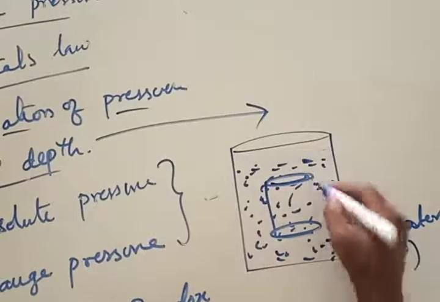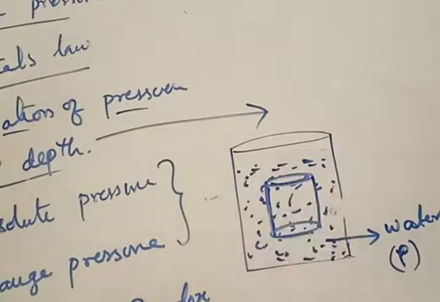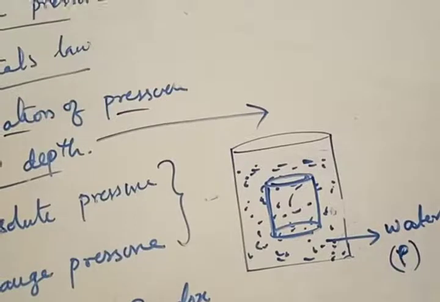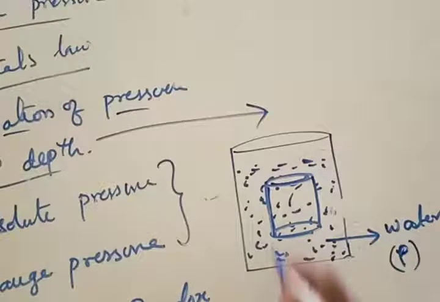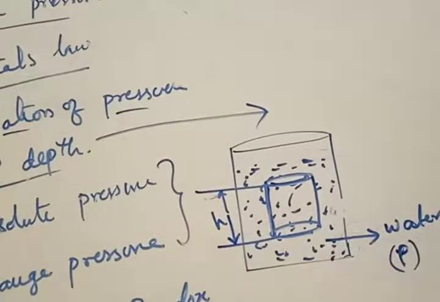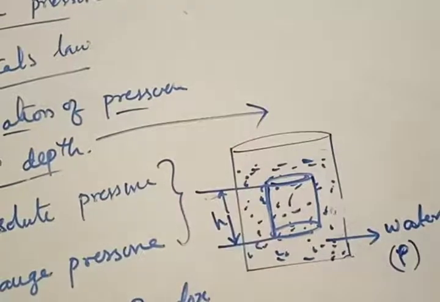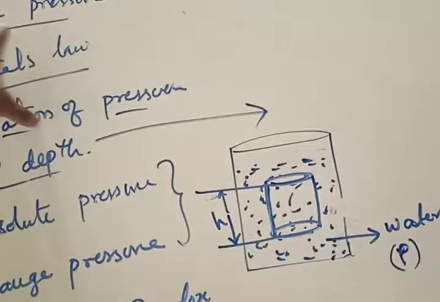Now listen. Consider a cylindrical element inside this jar. Consider some kind of cylindrical element inside this jar. Let the height of this element that you are choosing be h. Now, when you are talking about the definition of fluid pressure.